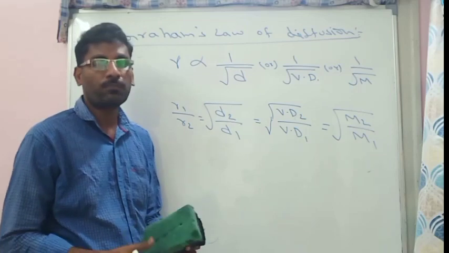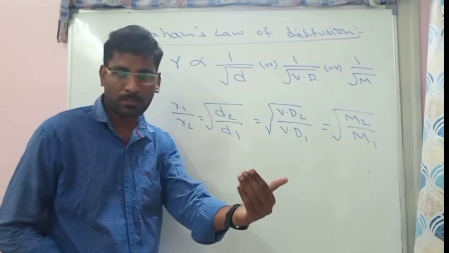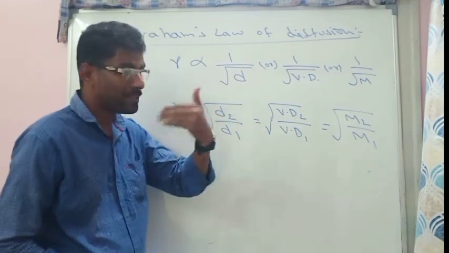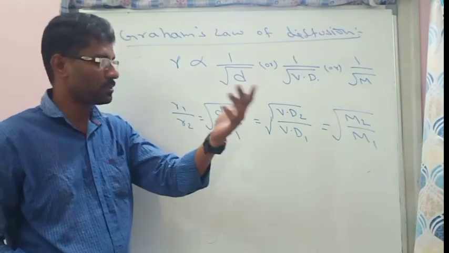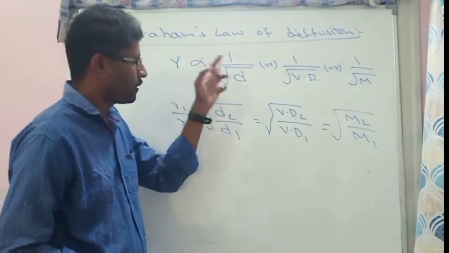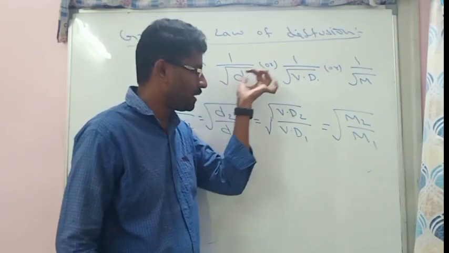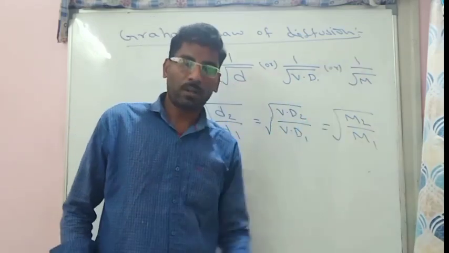That means if a gas has more molar mass, its diffusion is very less. If a gas has less molar mass, its diffusion is very high. So rate of diffusion is inversely proportional to the square root of density, vapor density or molar mass.